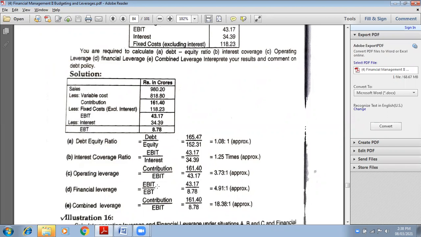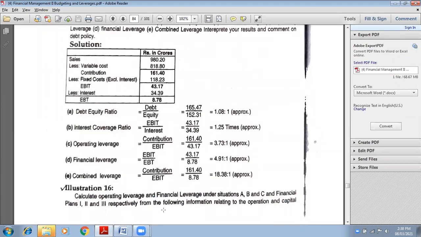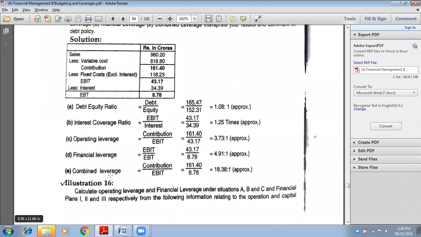For combined leverage, we have a formula of contribution upon EBT. Sorry, this is a printing mistake in the textbook. What is the formula of combined leverage? Contribution upon EBT. They have taken a value of EBT 8.78, but here by mistake they have written EBIT. The value is correct, 8.78. It is the value of EBT. So the formula is contribution upon EBT. Put the values from the table, copy it from the table, and you will get the answer.